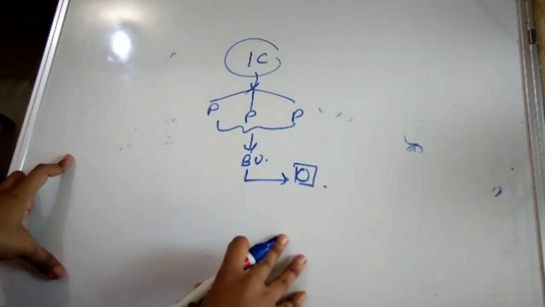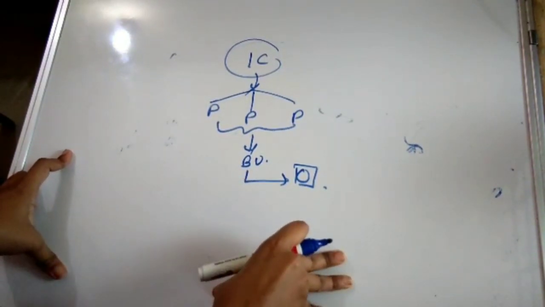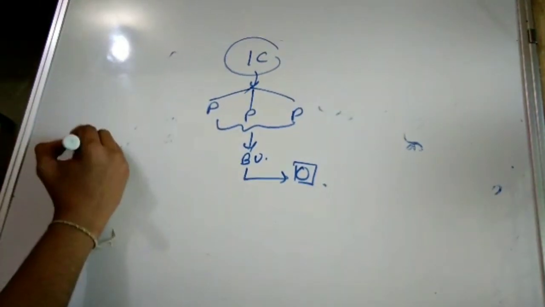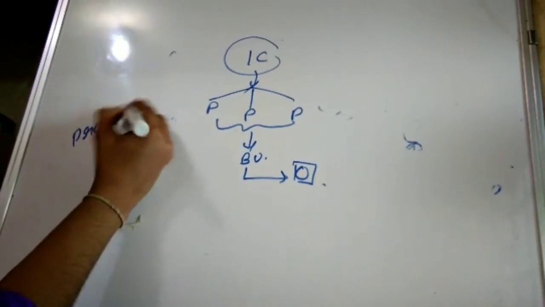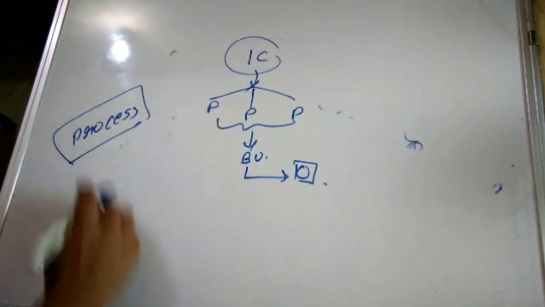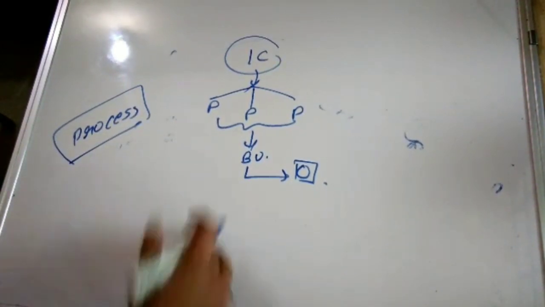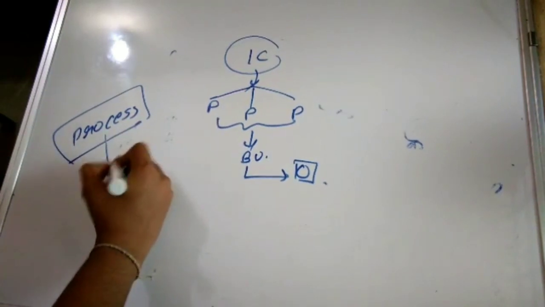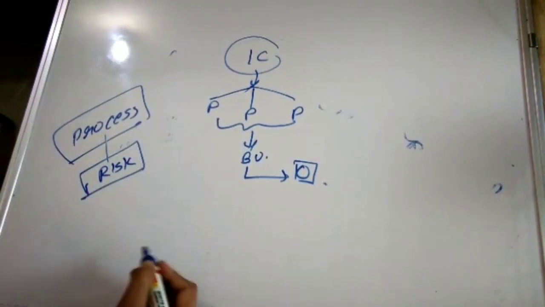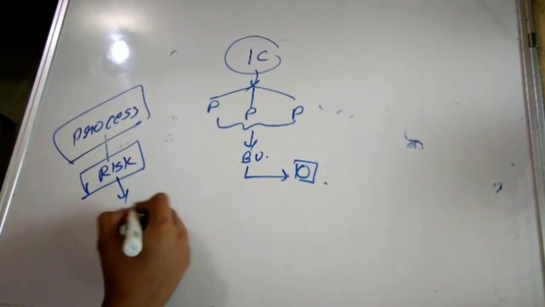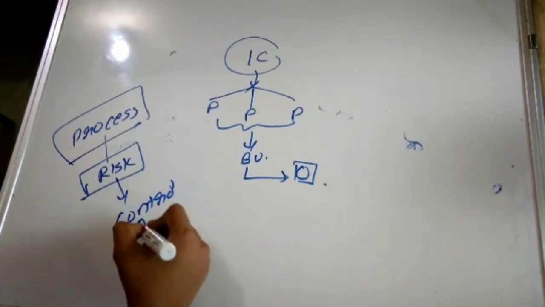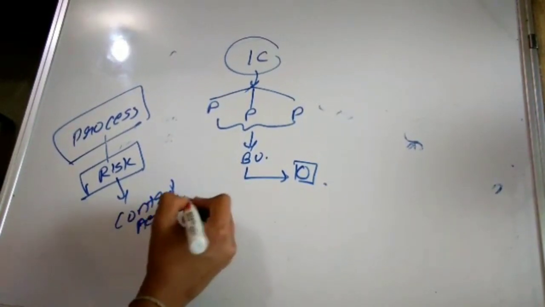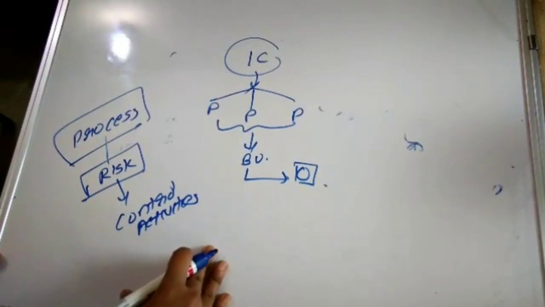While attaining these objectives, they may also have to process some transactions, so there exist different processes. Then each and every process may include different types of risk, right? So as to overcome these risks, they should ensure control activities. They should include control activities and have to determine them.